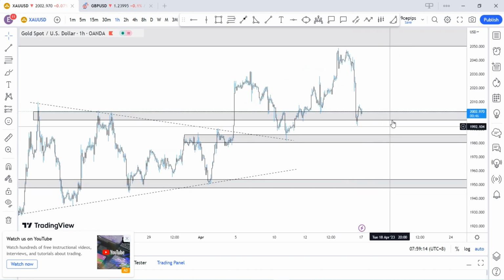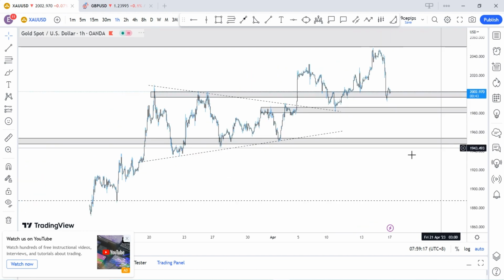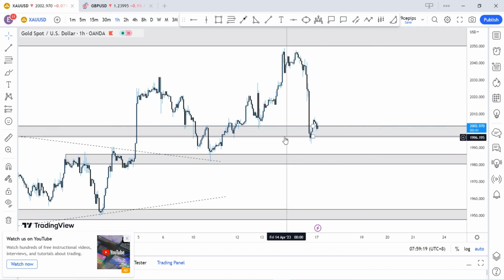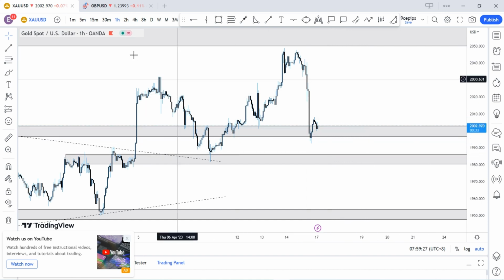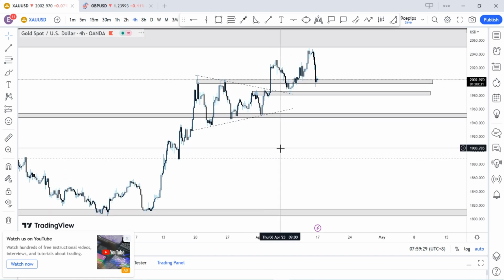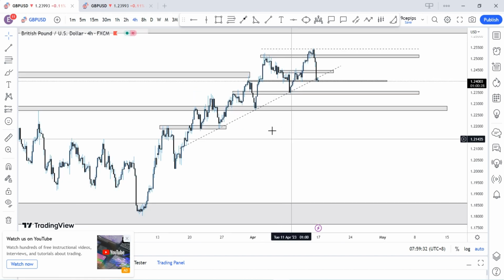If that does happen, we'll be waiting for new structures of lower lows and lower highs to start selling. Other than that, I think price might just create a double bottom here, or an extended W to these regions of 1985, and then we'll continue to the upside. That will be that for gold. Let's move over to pound USD.